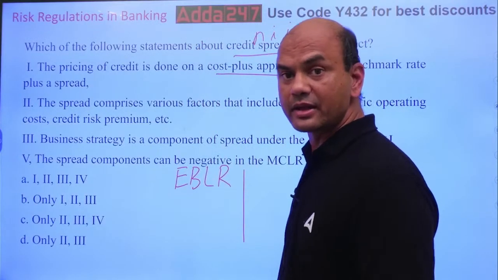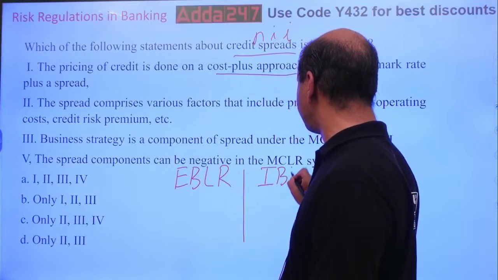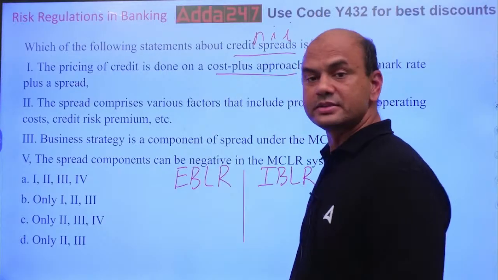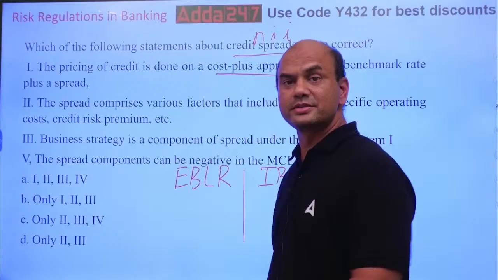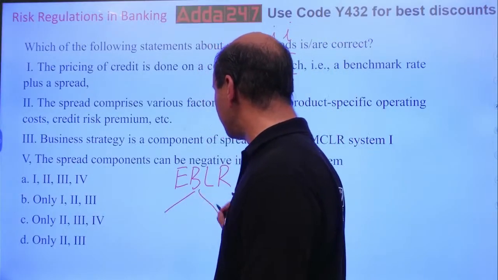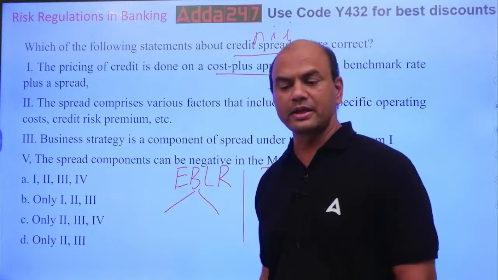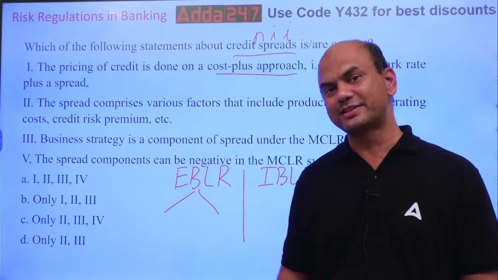Second is internal, IBLR. EBLR has two benchmarks. Type it. Who knows it? Which are the two benchmarks of EBLR, external?